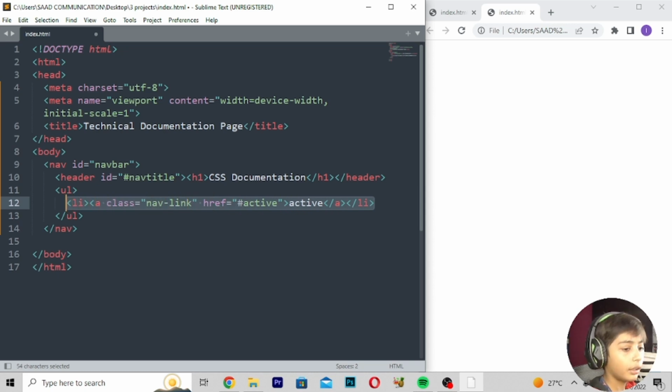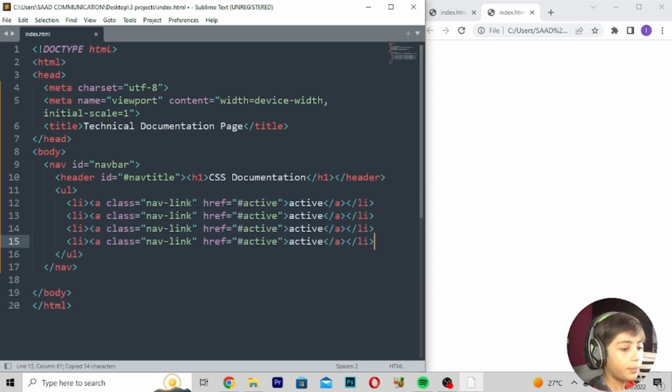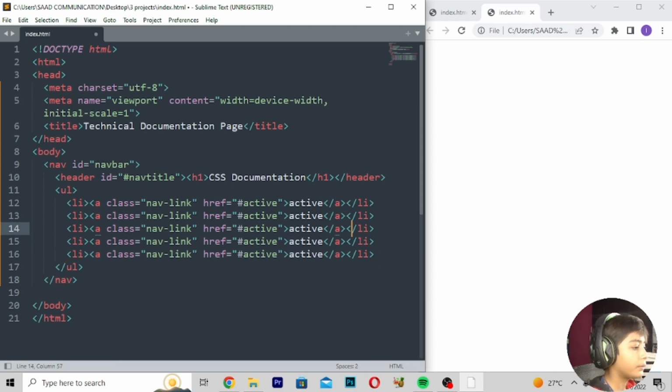Copy it, paste. Erase it. Here you can write check it. Also here we can write default.